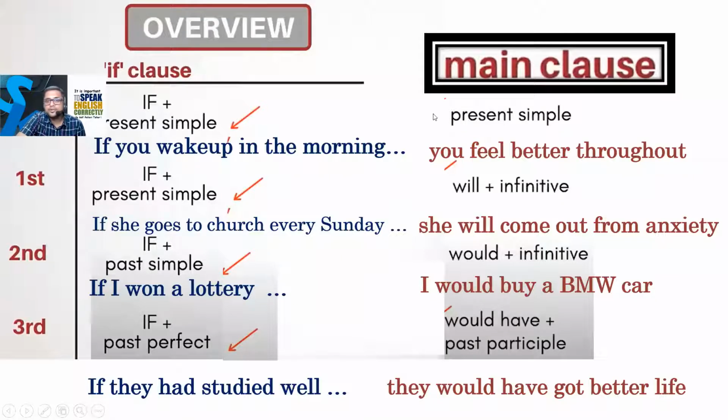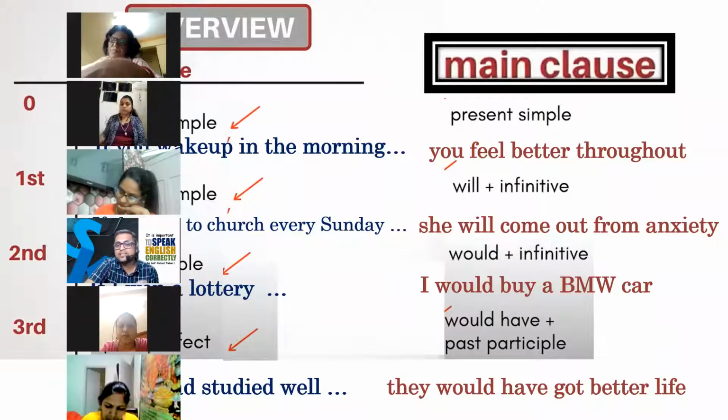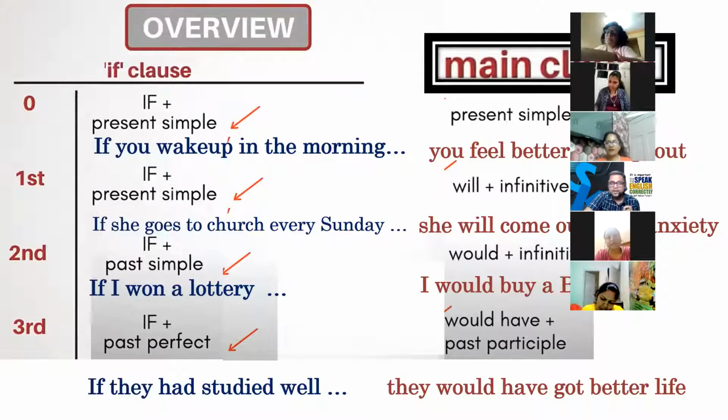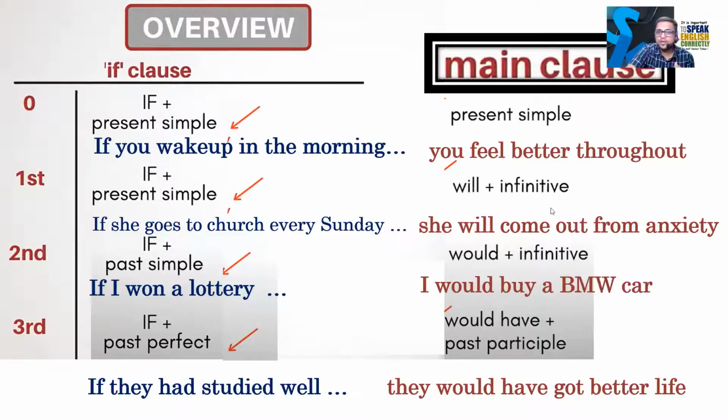Very good. So these are the conditionals. First, second, sorry, zero, then first, then second, then third. And you have to remember all these conditionals. These are very, very important. And we use it in our daily life. Okay, so let's go for the next thing to learn here.